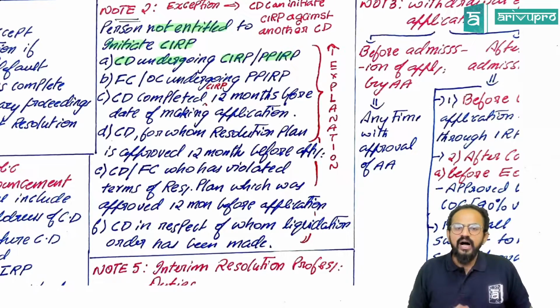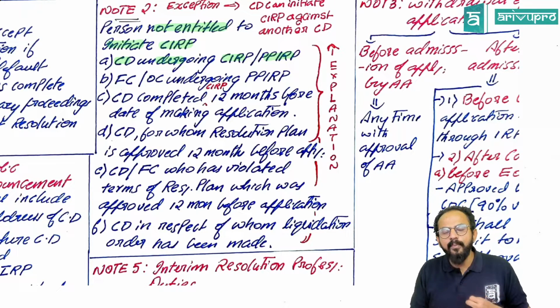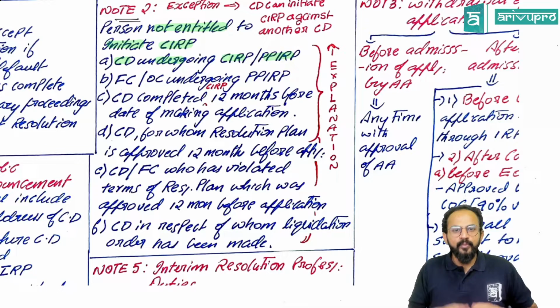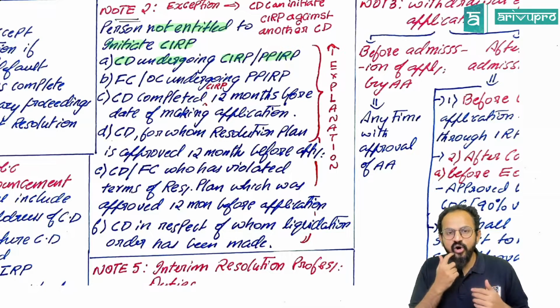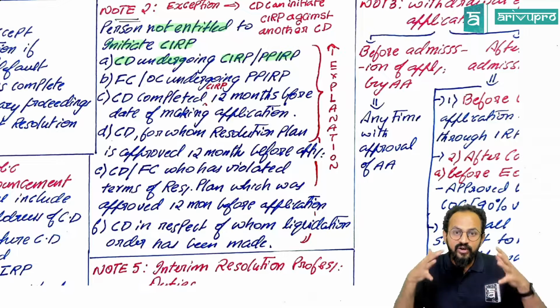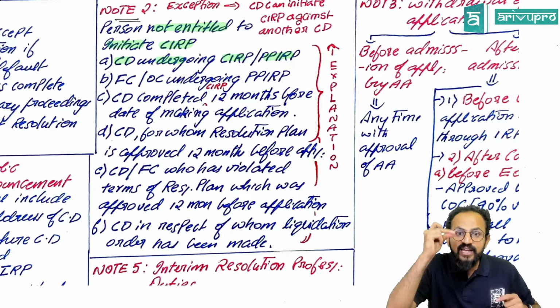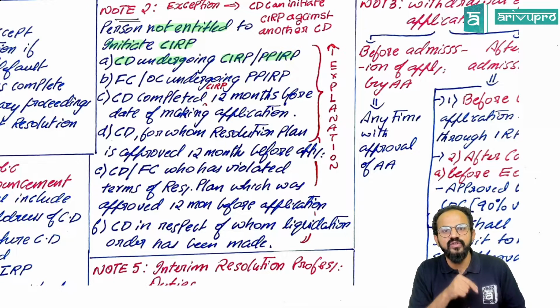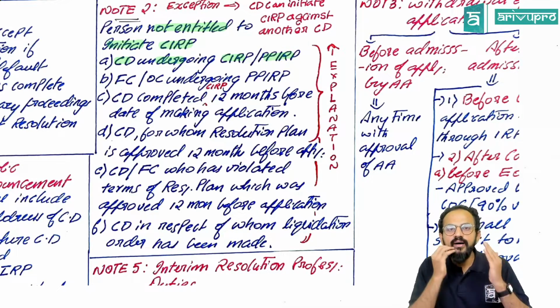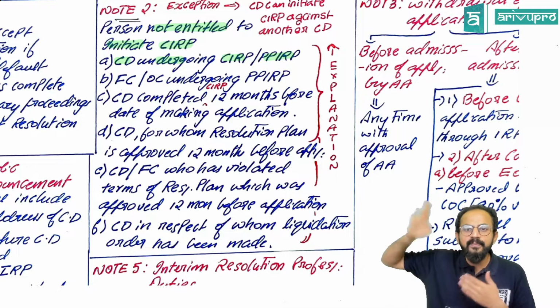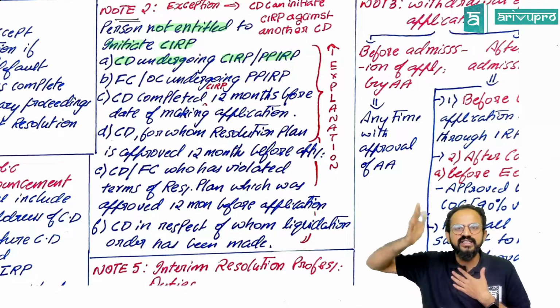Second, a financial creditor or an operational creditor undergoing PPIRP, a pre-packaged insolvency resolution process, cannot initiate a corporate insolvency resolution process. When they are already undergoing it, they cannot initiate a CIRP. So if PPIRP is going on, you cannot start a CIRP.